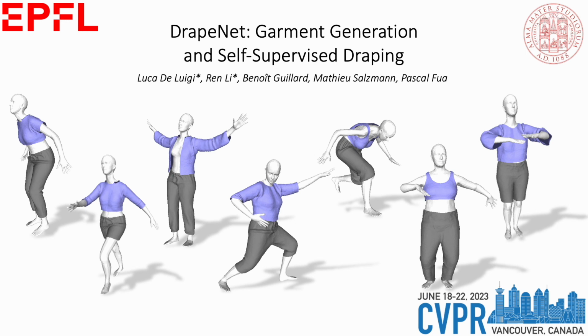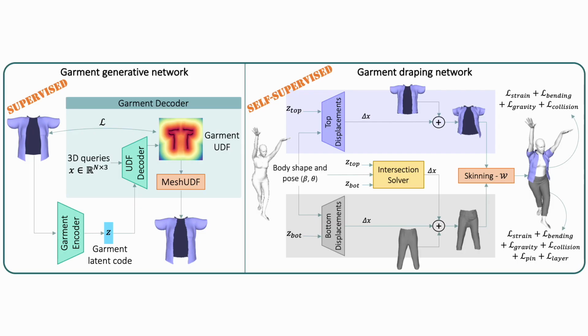In this work, we introduce DrapeNet, a framework for generating and draping garments on human bodies with different shapes and poses. Our framework is composed of two parts. The first one is supervised and models garments in static rest pose. The second one learns to drape such garments on various bodies and is self-supervised.